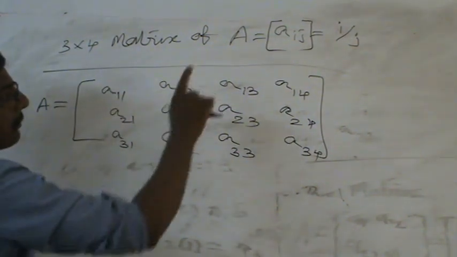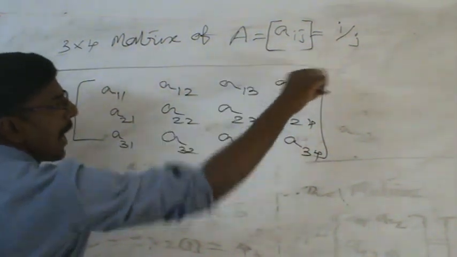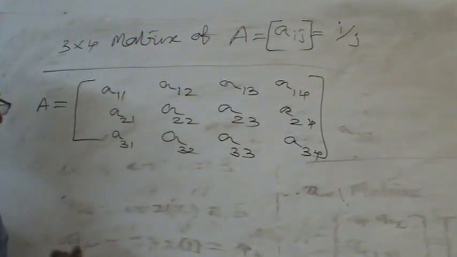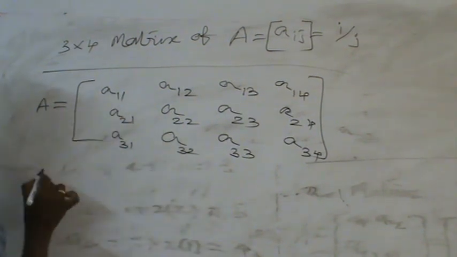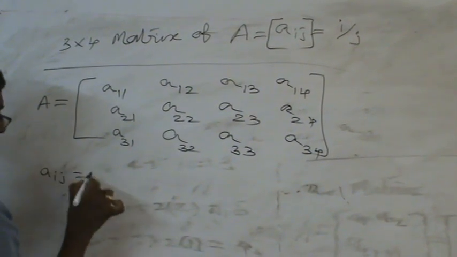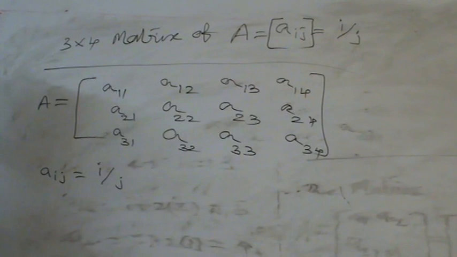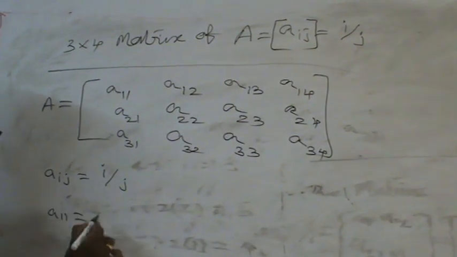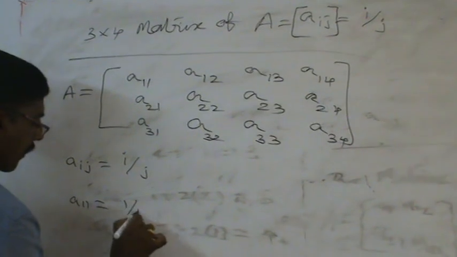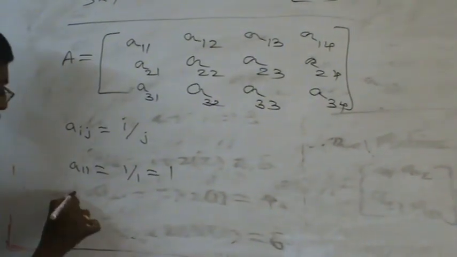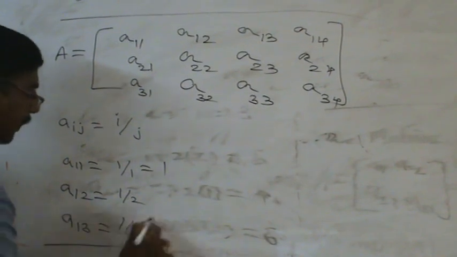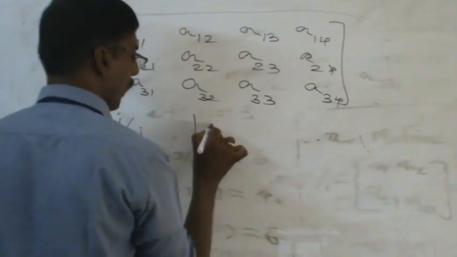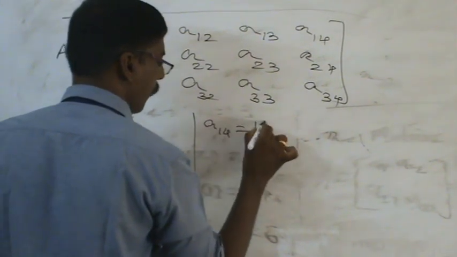For example, they are asking Aij equals i by j. First we have to find the A11 element. A11 means 1 by 1. What's the value of 1 by 1? Next, we calculate A12. A12 means 1 by 2. Then A13 means 1 by 3. Similarly, A14 means 1 by 4.